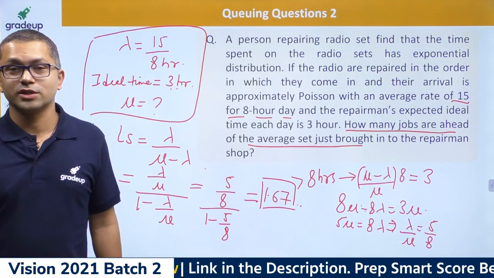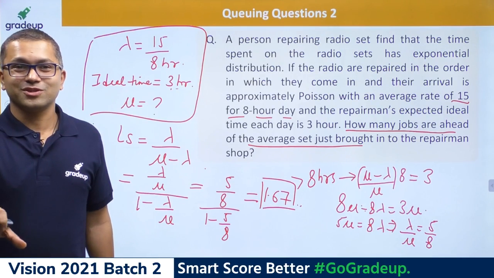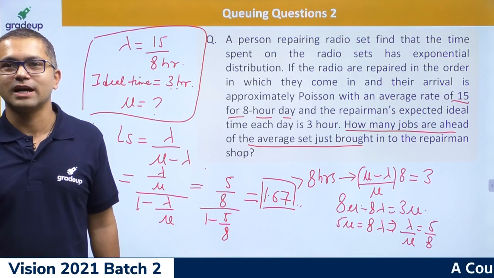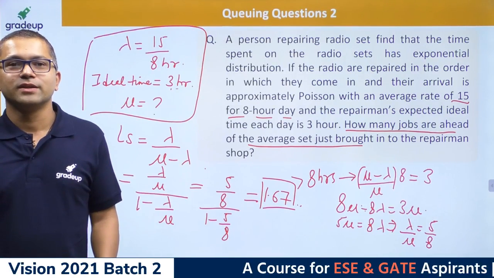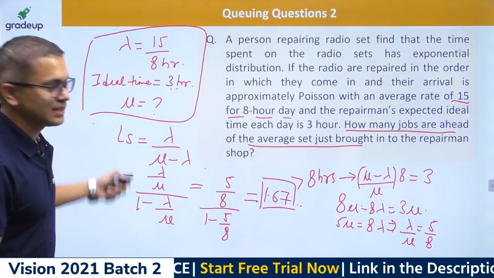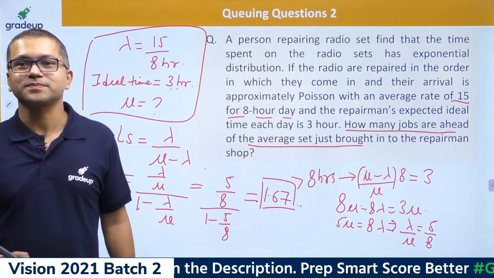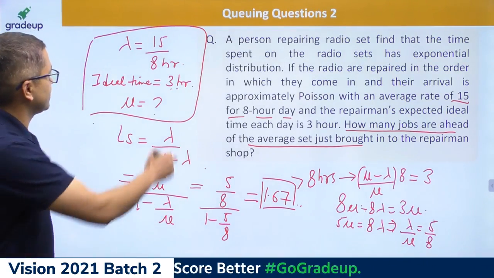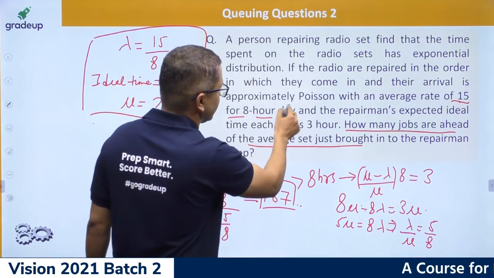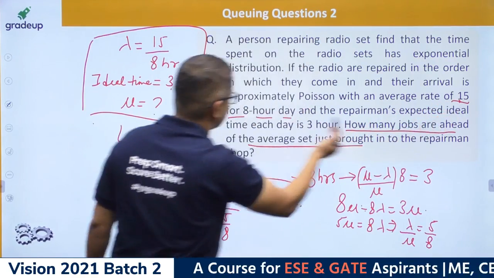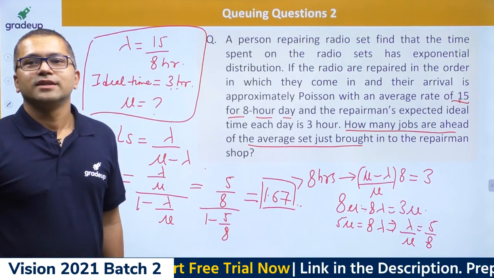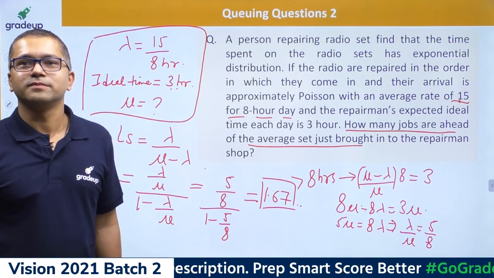This was a very good question, guys. Do you believe this was a good question? I think it was a very good question. Yeah, Krishna Ram. I hope you all also knew why we calculated the length of the system. Shubham, lambda is already given to us, yaar. This one, 15 for an 8-hour day. It's already given to us, so that's nothing but 15 upon 8 hours, right?